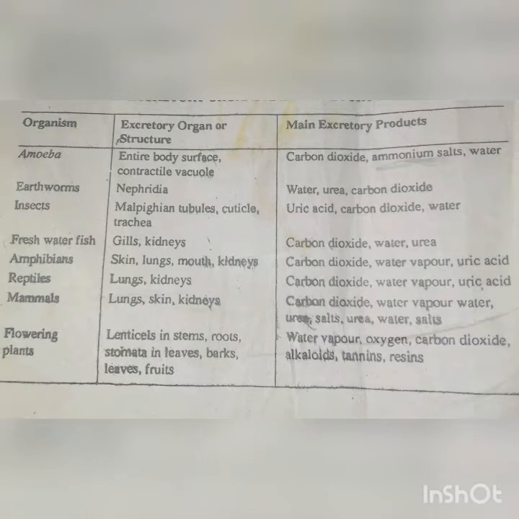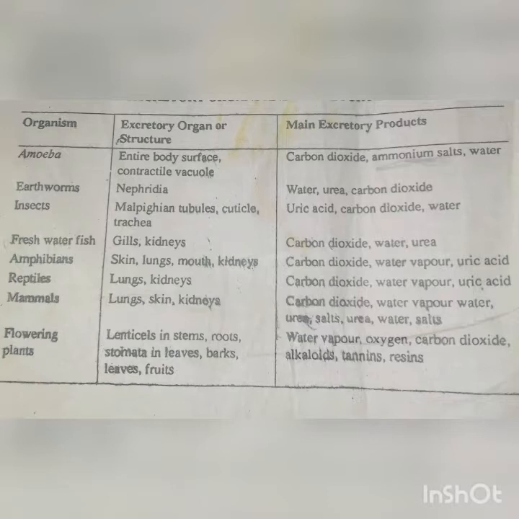carbon dioxide. Organism 3, which is the insect, excretes through its malpighian tubules, its cuticle, and through its tracheal structure, and its main excretory products are uric acid, carbon dioxide, and water. Organism 4, which is the freshwater fish, excretes through its gills and kidney, and its main excretory products include carbon dioxide, water, and urine. Amphibians, organism number 5, excrete through their skin, lungs, mouth, and kidneys, and their main excretory products are carbon dioxide, water vapor, and uric acid.